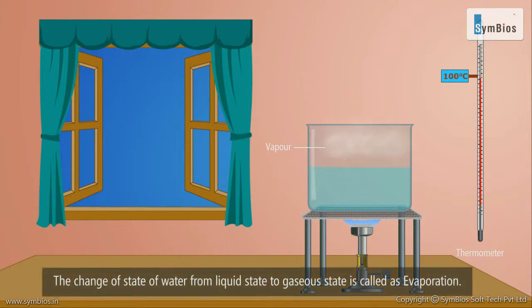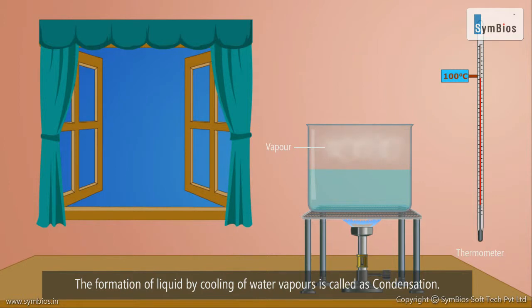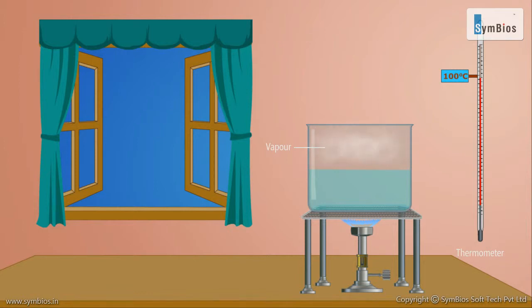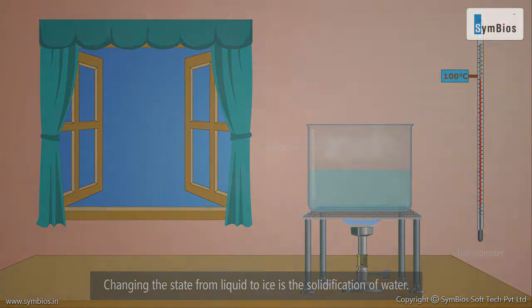The change of state of water from liquid state to gaseous state is called evaporation. The formation of liquid by cooling of water vapors is called condensation. Condensed water can form ice. Changing the state from liquid to ice is the solidification of water.